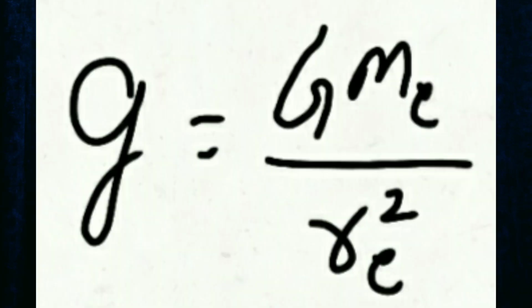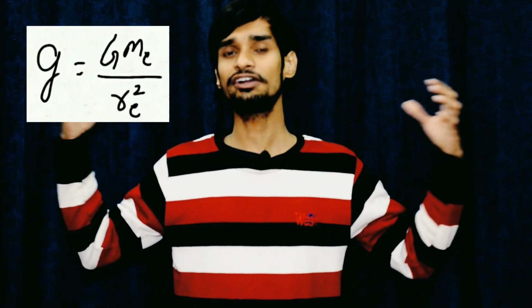And what is gravity? Gravity's formula is very simple. g is equal to capital G M, which is the mass of the planet, divided by r square, where r is the radius of the planet. So with this we know that gravitation is divided on the area level and multiplied on the mass level. That is going to give us gravity, which is technically something close to density. So density tells us about gravity, and gravitation works on the particle or unitary level.